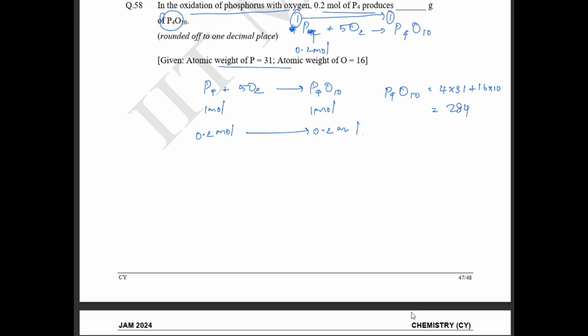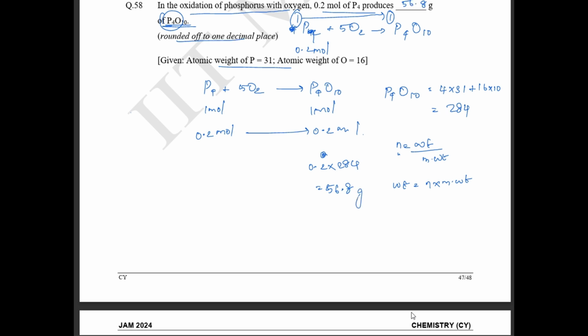Okay. ஸோ இப்போ என்ன ஃபைண்ட் அவுட் பண்ணணும் சொல்லியிருக்காங்க நம்மளுக்கு, the oxidation of phosphorus with oxygen. ஸோ எவ்வளோ P4O10 வந்து ப்ரொடியூஸ் ஆயிருக்கும்னு கேட்டிருக்காங்க. ஸோ சிம்பிளி என்ன தெரியும் நம்மளுக்கு, number of moles is equal to weight by molecular weight. நம்மளுக்கு number of moles தெரியும், molecular weight தெரியும். ஸோ weight is equal to number of moles into molecular weight. Okay. So simply 0.2 into 284 பண்ணா you will get the weight produced. So this is going to be equal to 56.8. ஸோ இங்கே round off to 1 decimal places தான் கேட்டிருக்காங்க. So 56.8 is the correct answer.